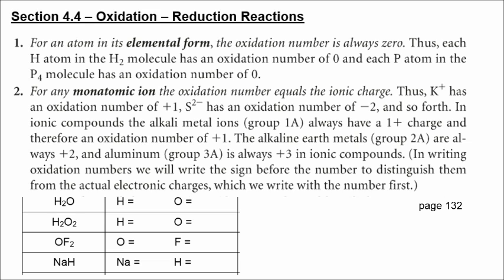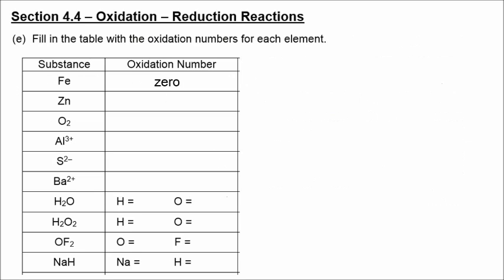If you have an atom and it's not bonded to anything else as an element, the oxidation number is always 0. If you have a monoatomic ion, then the charge on the ion is in fact the oxidation number. So S2- has an oxidation number of -2 and so forth. So we have 0 for iron, zinc, and oxygen, and we have +3, -2, and +2 for these monoatomic ions.